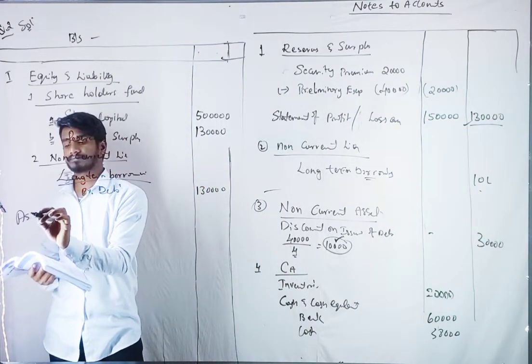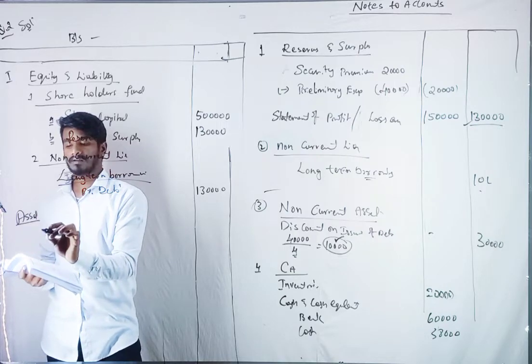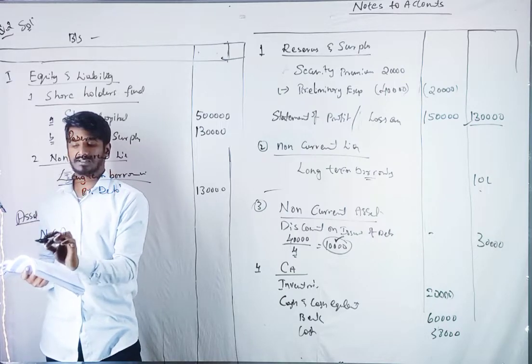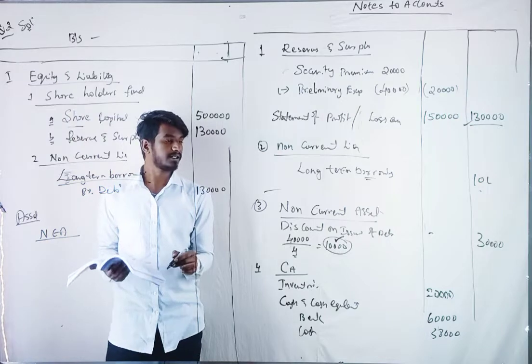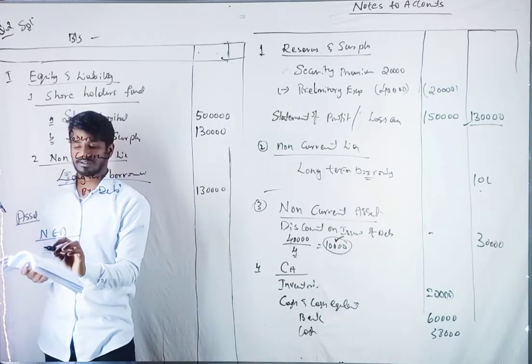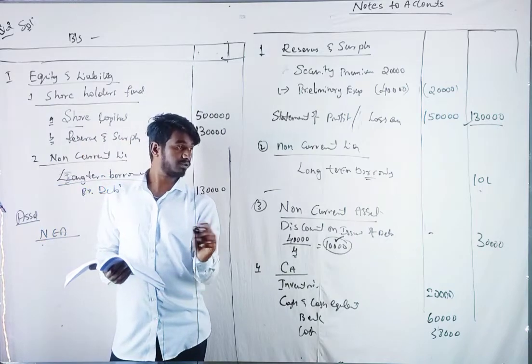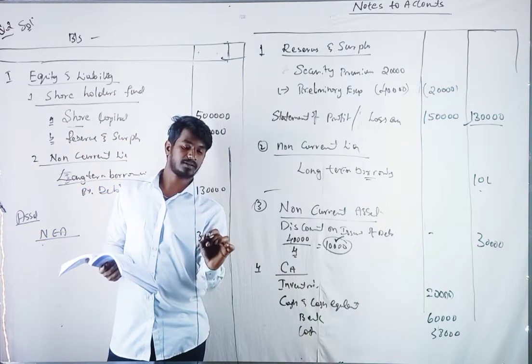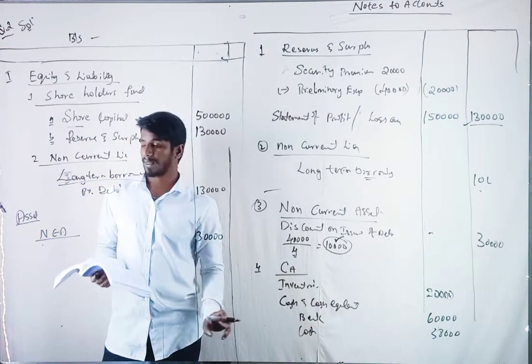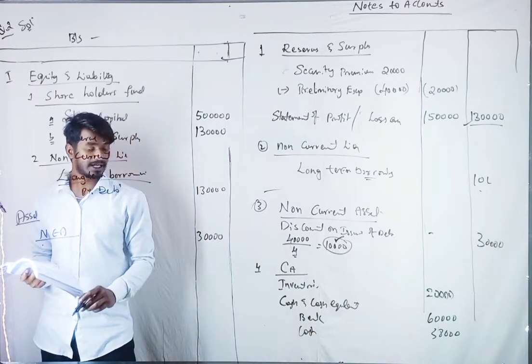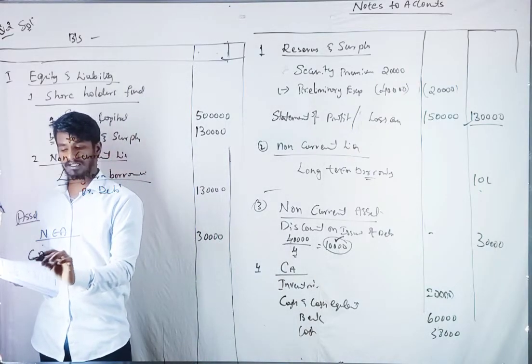Next, assets. Non-current asset: discount on issue of debenture. We will show it directly because space is less, 30,000. And next we have current asset.